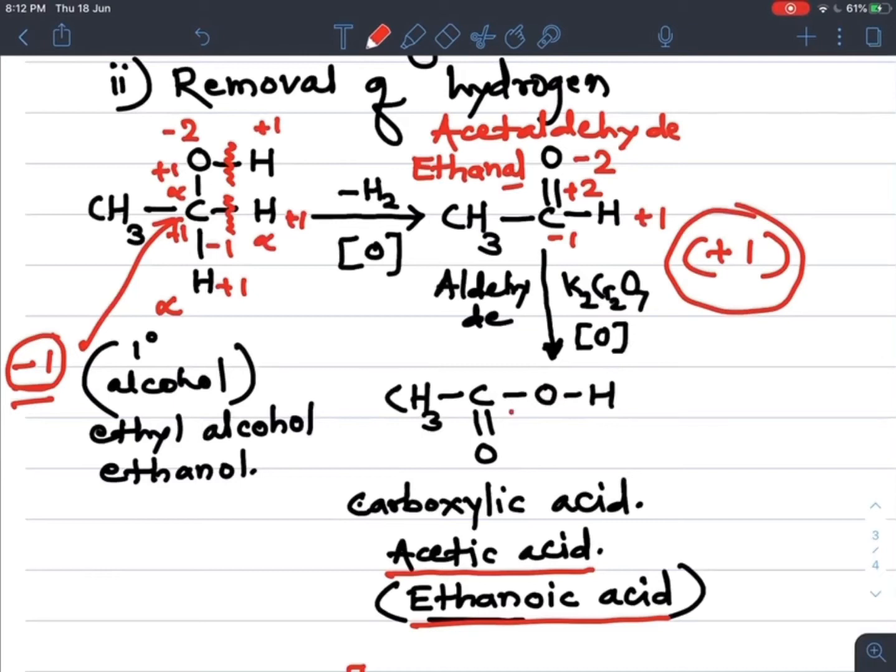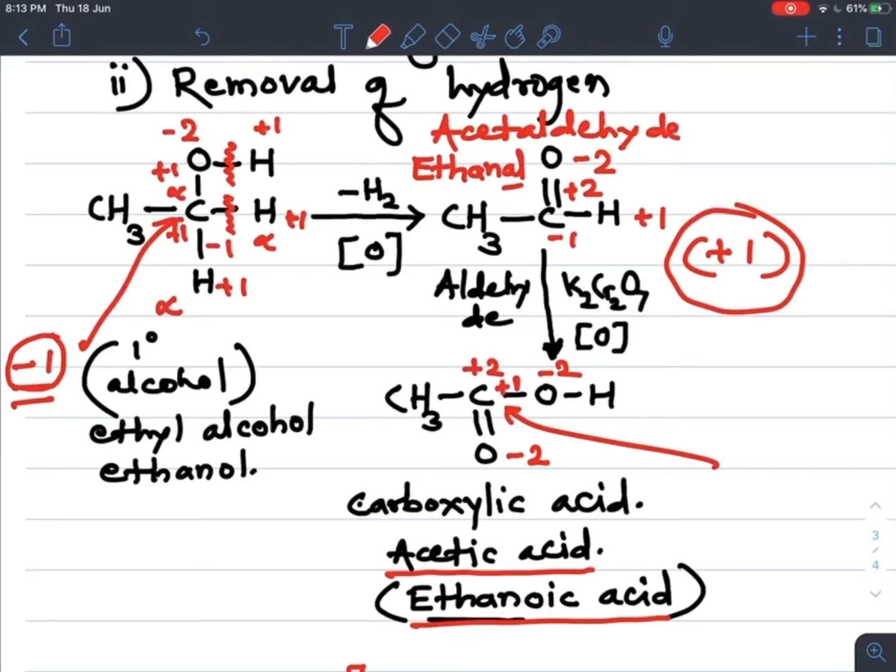And in this carboxylic acid, tell me the oxidation number of this carbon. See, this oxygen is -2, so carbon +2. Between this carbon and oxygen bond, always oxygen has -2, and for this other bond this carbon carries +1.